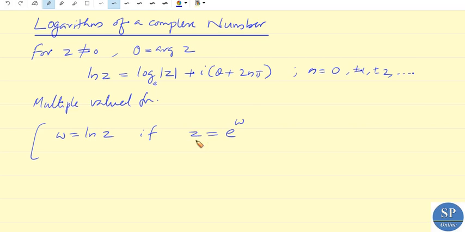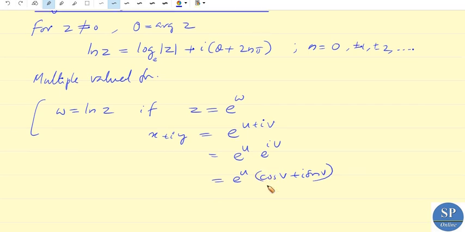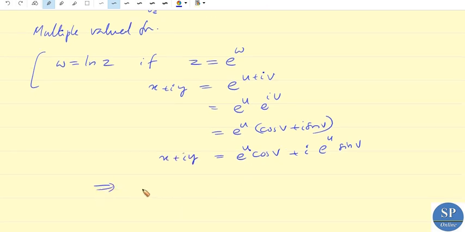When we replace z by x plus iy and w by u plus iv, then we have x plus iy equal to e power u into e power iv. We know e power iv is nothing but cos v plus i sin v, right? So this is equal to e power u cos v plus i into e power u sin v. So from this we get x equal to e power u cos v and y equal to e power u sin v, equating the real and imaginary parts.